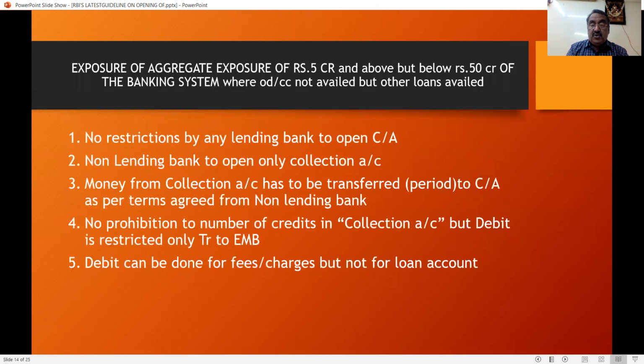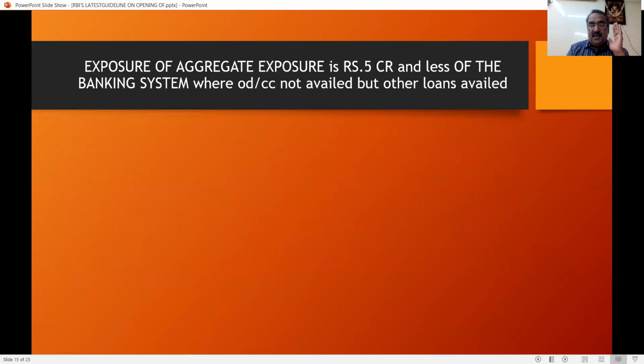Non-lending banks are not permitted to open a current account in case of any loans, in case the borrower has got OD and CC. But in case the borrower has no OD and CC, and the loan is 50 crores and above, an escrow mechanism should be there and a collection account should be there. Only lending banks can open the collection account, and non-lending banks are not supposed to open the collection account. From there, they can transfer the money to the main account.